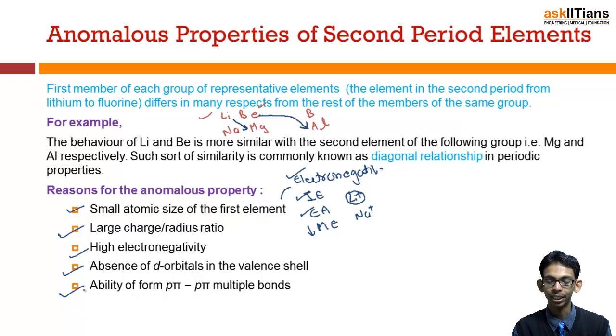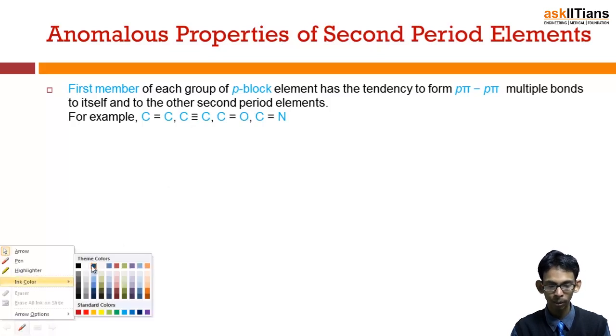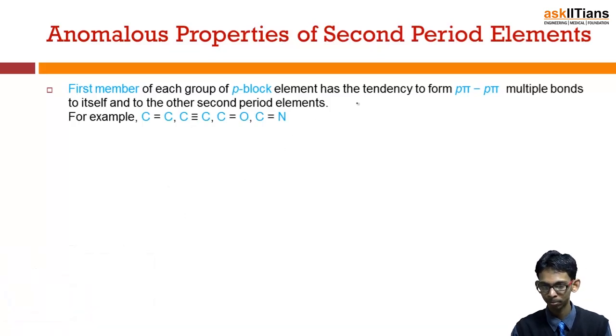And next, the most important, is the ability to form p-pi multiple bonds. This is the most important one. The first member of each group of the p block elements basically has a tendency to form p-pi multiple bonds to itself and to other elements. Like carbon forms a pi bond, similarly carbon triple bond, carbon oxygen, carbon nitrogen, these all form p-pi multiple bonds. Actually, what are p-pi multiple bonds?